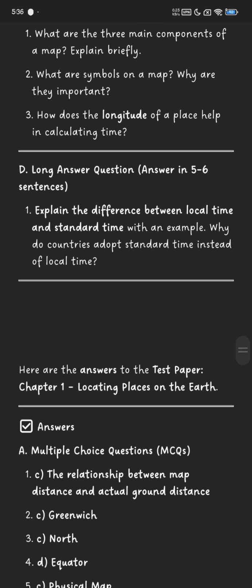Section D. Long answer questions. Answer in 5 to 6 sentences. Explain the difference between local time and standard time with an example. Why do countries adopt standard time instead of local time?